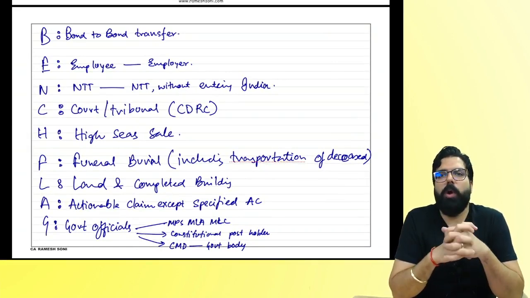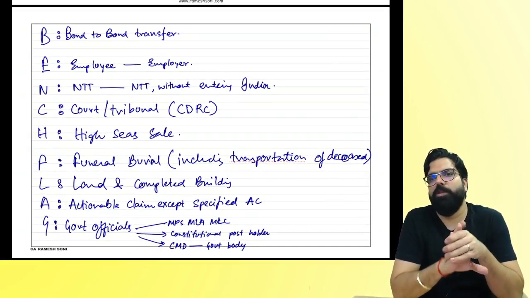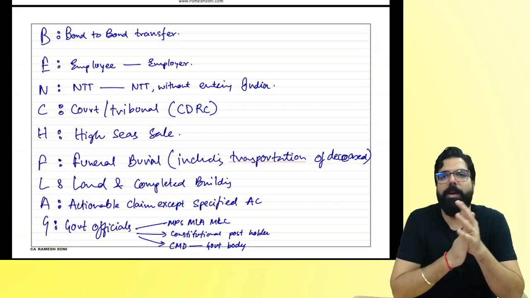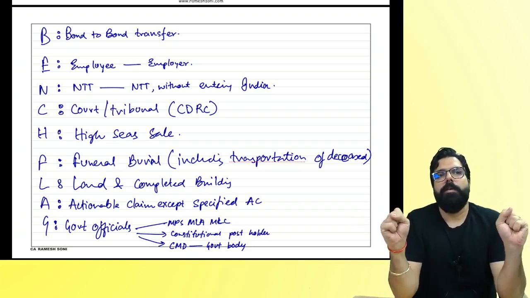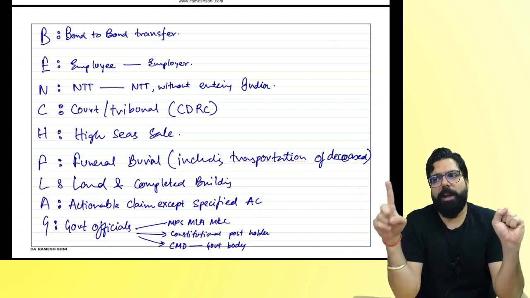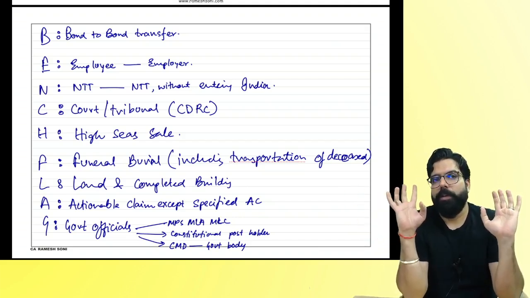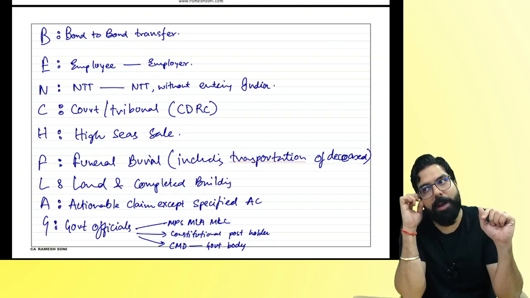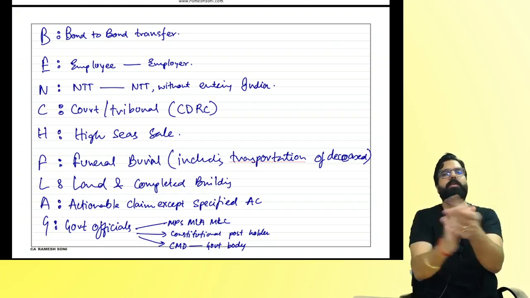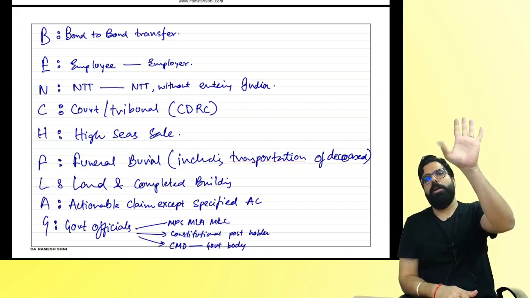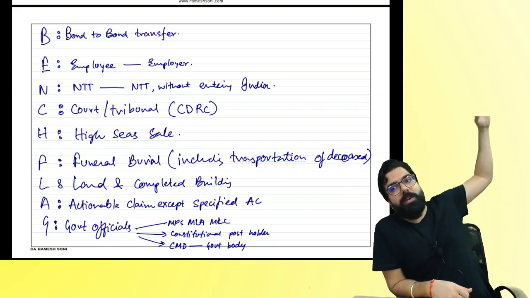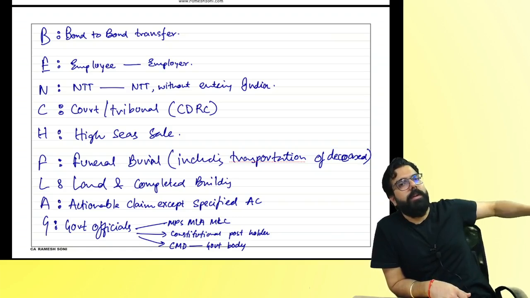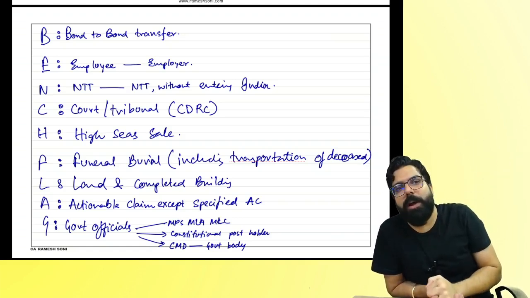Are we done, everyone, with all the activities which are neither supply of goods nor supply of service? Tell me one thing. What are the ones which we have gone ahead and learned, everyone? Section 7.1 done. Section 7.1a done. Section 7.2a done. 7.2a told what? Schedule 3, please refer. Whatever activities are told in Schedule 3 will be neither supply of goods nor supply of service. In Schedule 3, what are the activities, everyone? With me, everyone. Number 1, bond to bond transfer. What is bond to bond transfer? The goods which are in the custom warehouse, before clearing, if you give the document of title to someone and sell those goods, it will be what? Neither supply of goods nor supply of service.